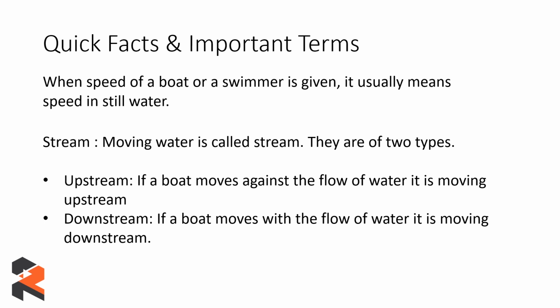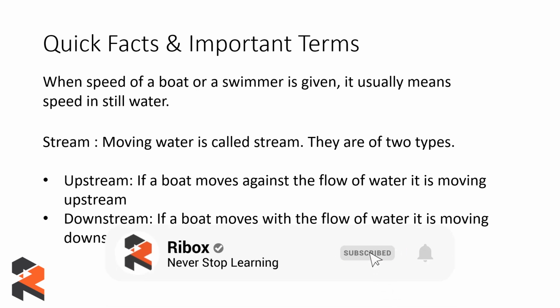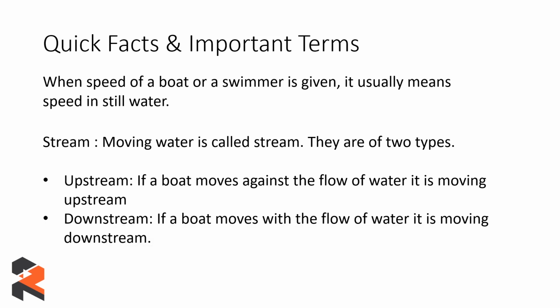Now they are of two types, upstream and downstream. Upstream is the case where a boat is moving against the flow of water, and downstream is the case when the boat moves with the flow of the water. So they are the two things which you need to take care of, and the rest of the problems are really easy to crack if you have a basic understanding of what it is. Along with which we should have another understanding of speed, time and distance. That is something I think everybody knows, but still always remember that speed into time gives us the distance, because it is something you need in these kinds of problems.